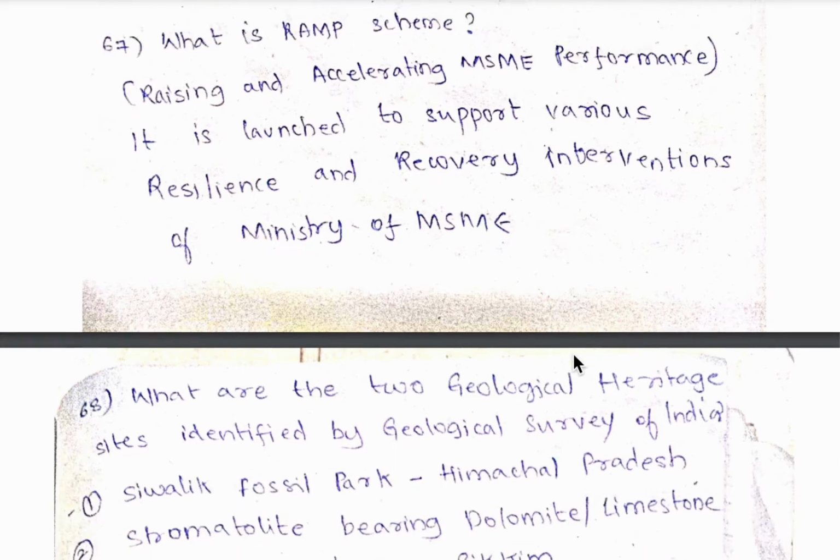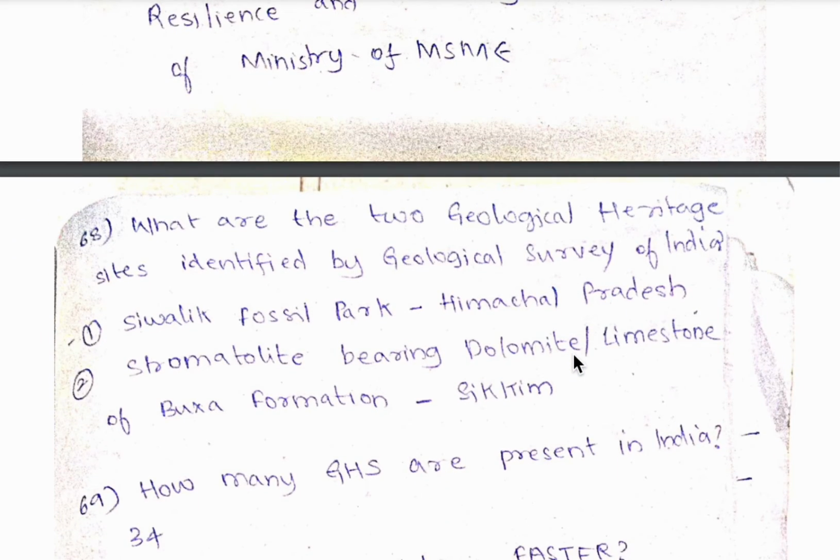68th question, what are the 2 geological heritage sites identified by Geological Survey of India? They are Shivalik Fossil Park, which is in Himachal Pradesh, and stromatolite bearing dolomite or limestone of Buksa Formation. It is in Sikkim. So recently these 2 were recognized as geological heritage sites by Geological Survey of India. So these are very important.